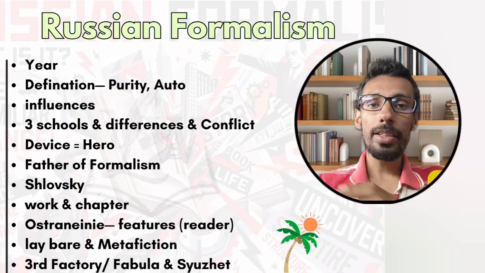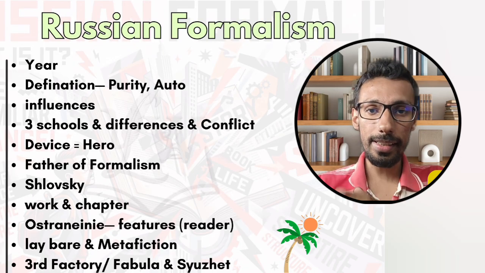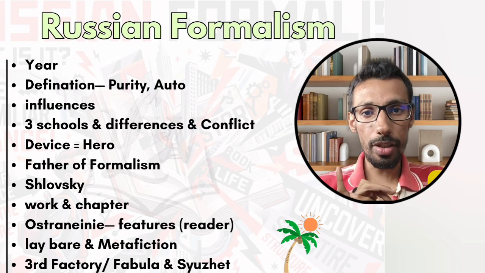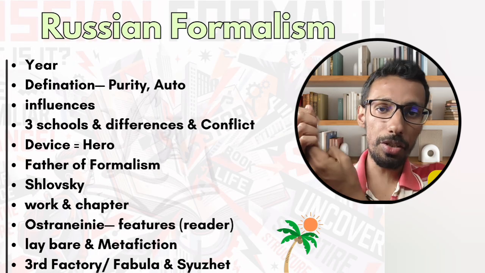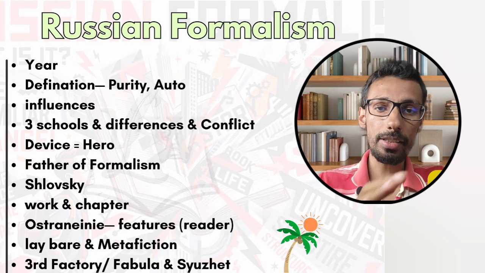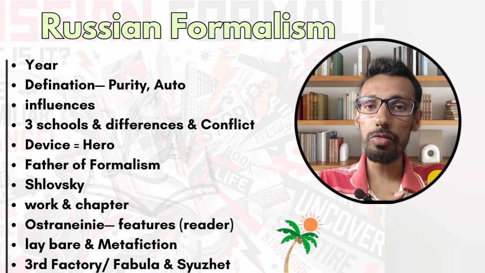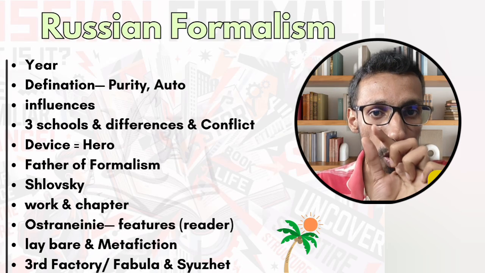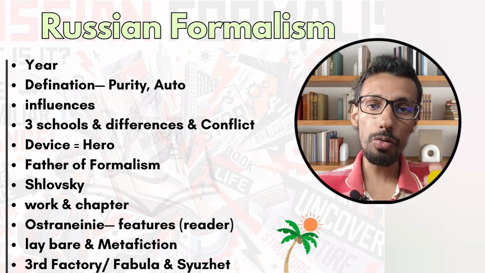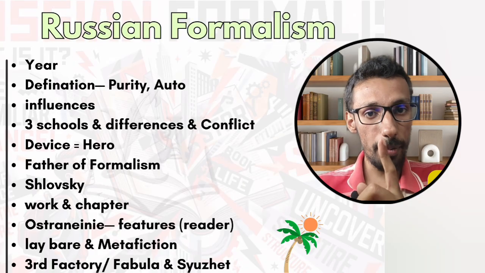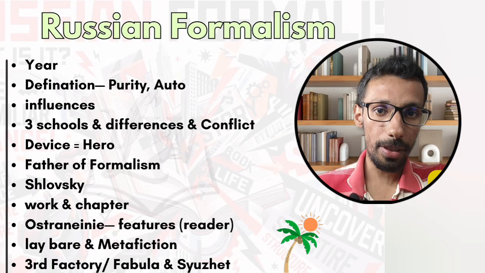Second is purity. They are saying that no external references are needed. We are going to go for rhetorical devices, meter and rhymes. Meter, rhyme and rhetorical devices equal form. So in Russian formalism, form equals rhyme, meter and rhetorical devices. And they are saying that if you want to interpret a text, these three things are needed, primarily for those coming from the very beginning.